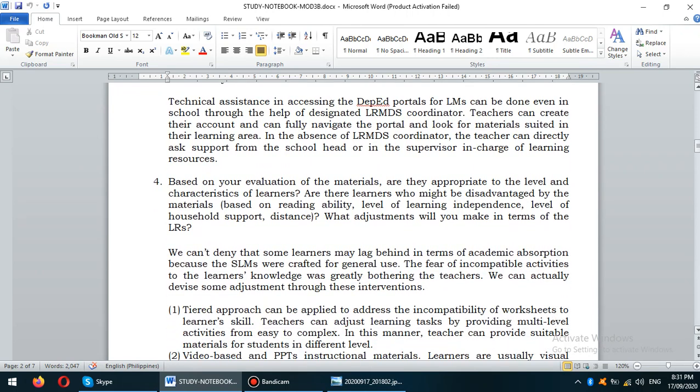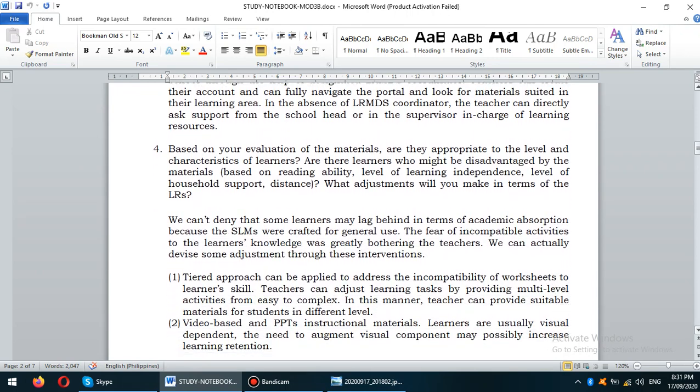Now, for question number 4, based on your evaluation of the materials, are they appropriate to the level and characteristics of learners? Are there learners who might be disadvantaged by the materials based on reading ability, level of learning independence, and level of household support and distance? What adjustment will you make in terms of the LRs?